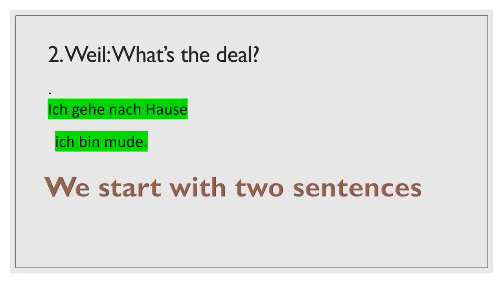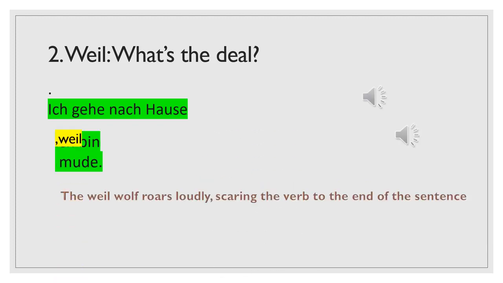So we start with two sentences. We'll use the same example as before. Ich gehe nach Haus and ich bin müde. So we start with two sentences, which mean I'm going home and I'm tired. So we use weil to join both the sentences, and it's always preceded by a comma.